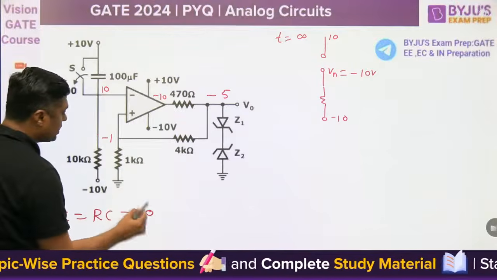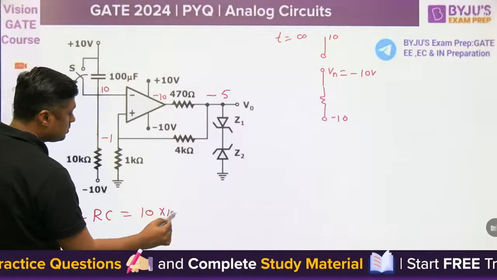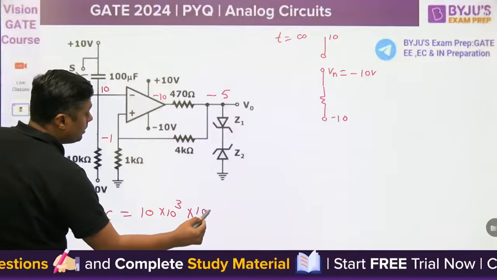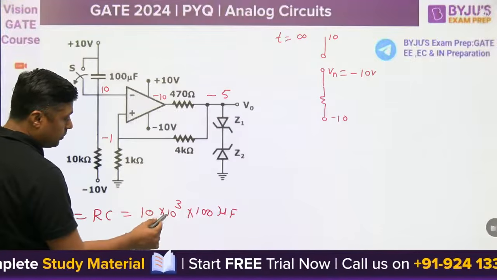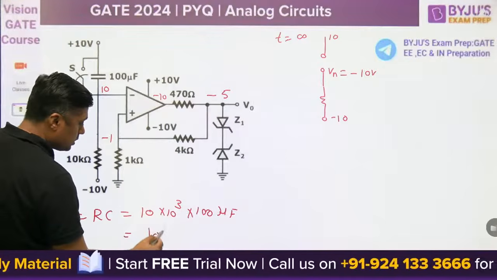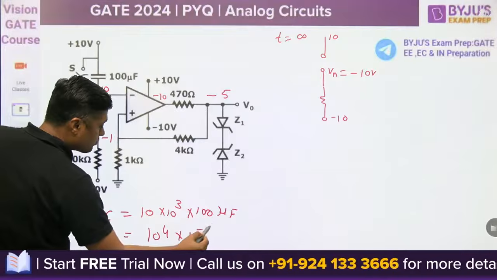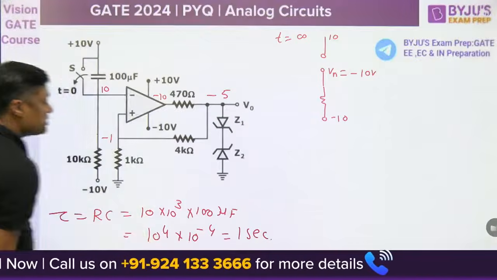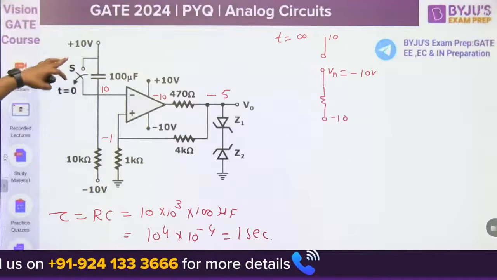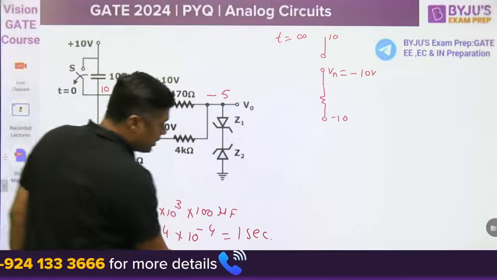RC is 10 kilo ohm into 100 microfarad. 10 kilo ohm is 10 to the power 4, into 10 to the power -4. It is 1 second. Time constant is 1 second. Check my calculation. Now you can directly write the equation for VN.